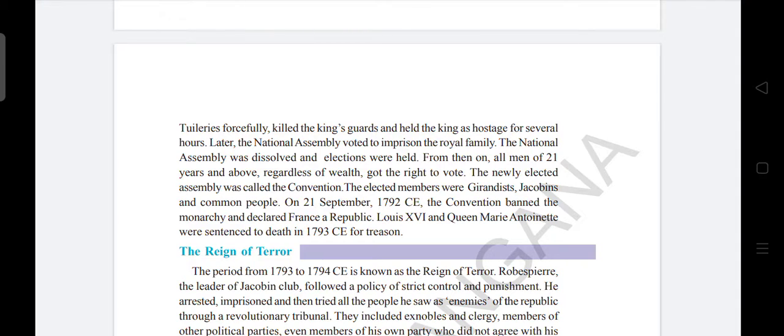Louis XVI and Queen Marie Antoinette were sentenced to death in 1793 CE for treason.